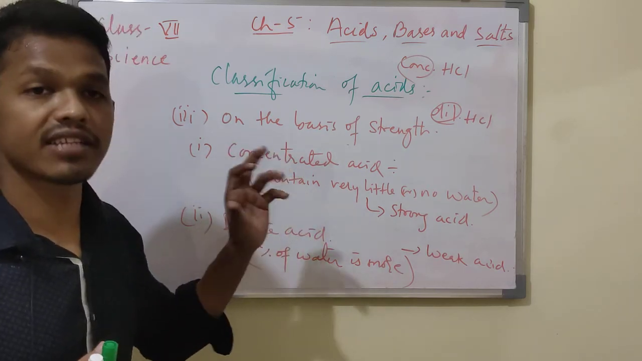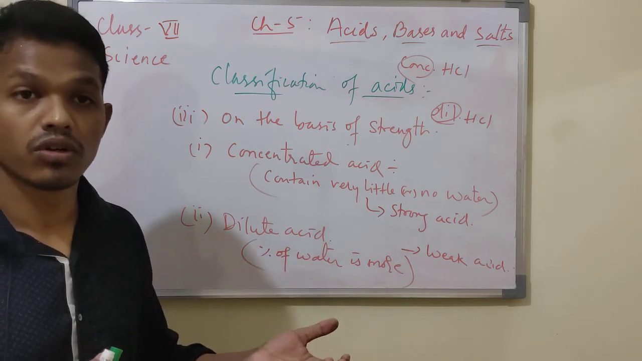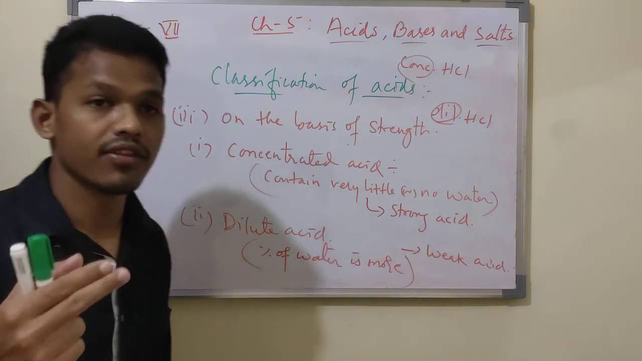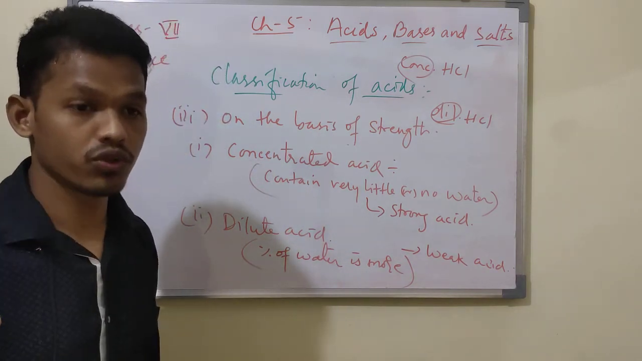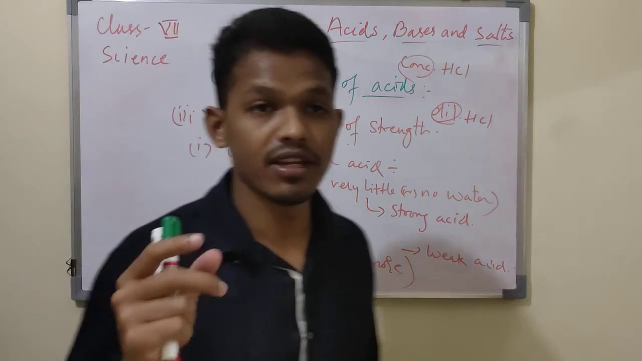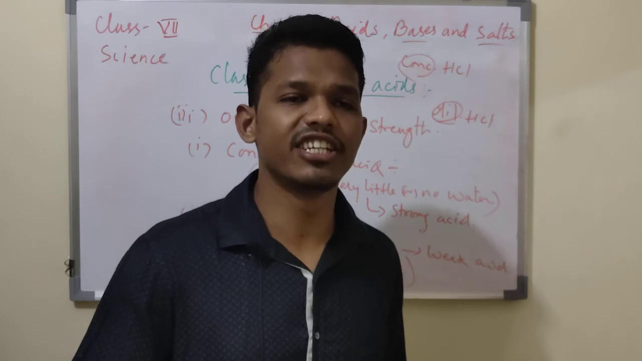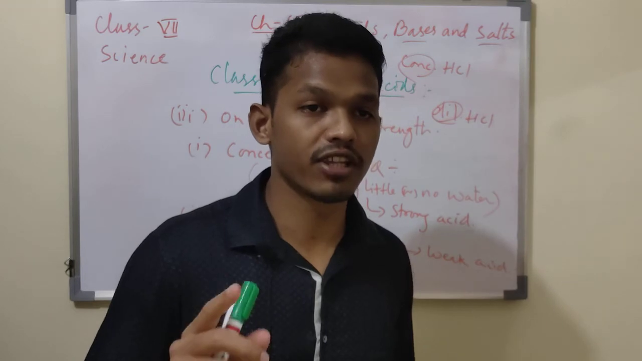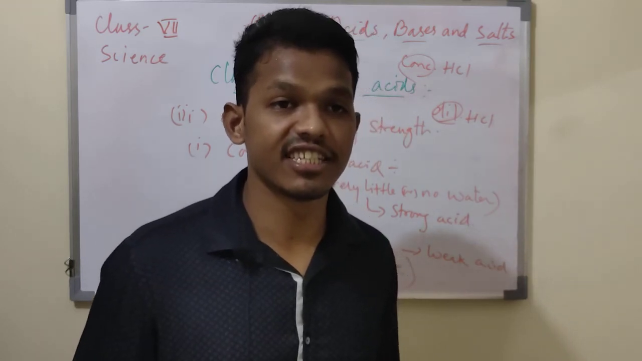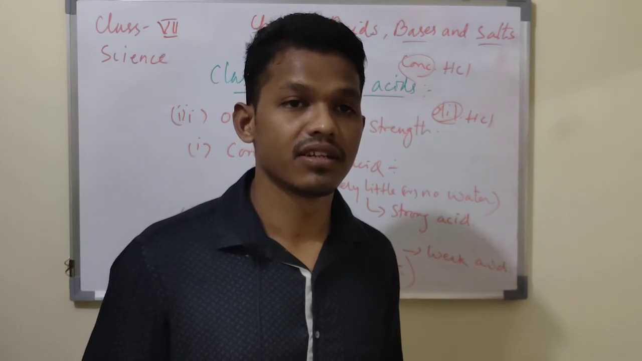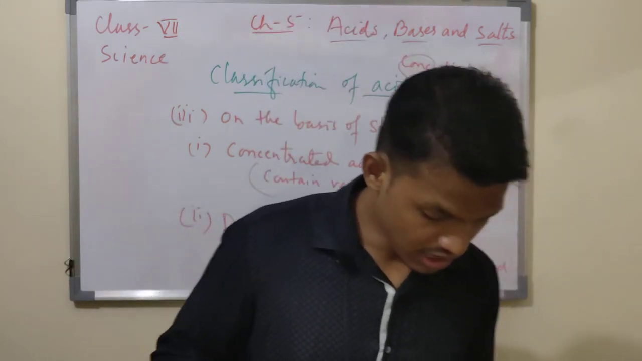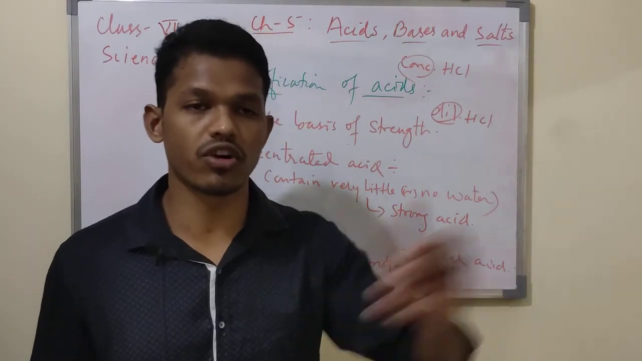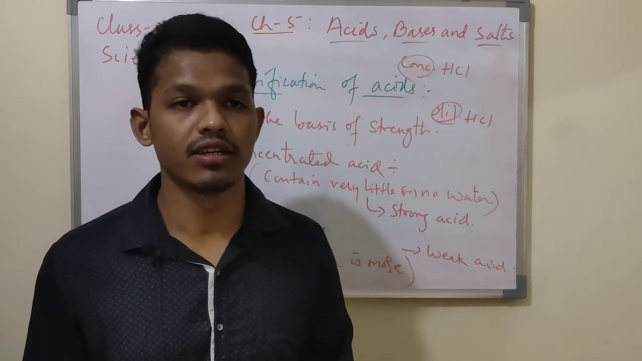On the basis of the H plus ions produced, there are strong acids and weak acids. Strong acids produce a large number of H plus ions when they completely dissolve in water. Weak acids do not completely dissolve in water and produce fewer H plus ions, therefore they are called weak acids, such as acetic acid, lactic acid, and oxalic acid. Strong acids are sulfuric acid, hydrochloric acid, and nitric acid.